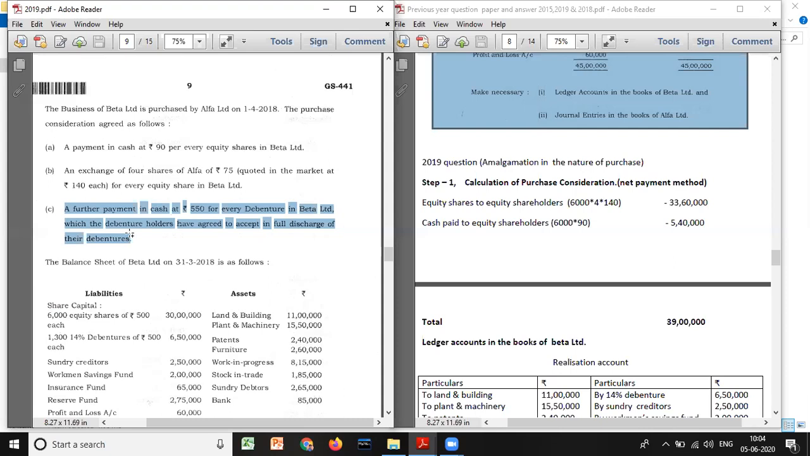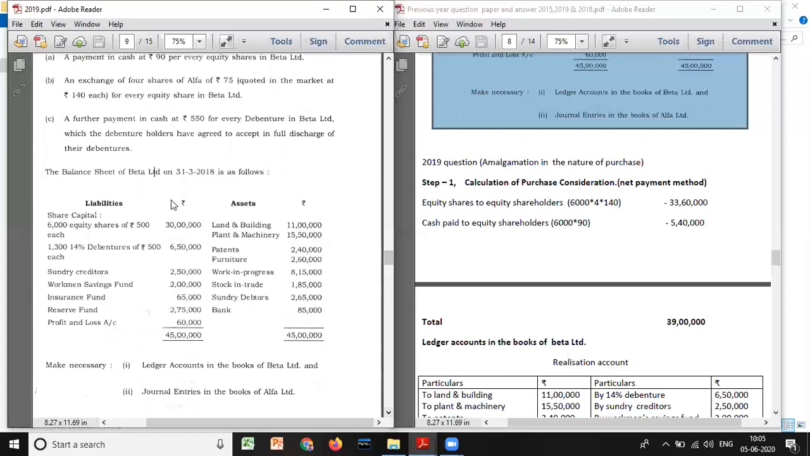The amount discharged to equity holders, you can take for calculation of PC, and the amount discharged to preference shareholders or equity shareholders, you can take for calculation of PC, but you should not take the amount discharged for debentures or creditors. So you can't take this amount, but when passing journal entries, we can pass a separate journal entry for this one. Okay. The balance sheet of Beta Limited as on 31st March 2018 is as follows.